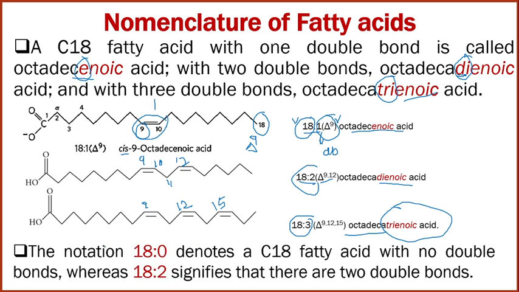Now, as I already discussed, 18 colon 0 denotes a C18 fatty acid with no double bond, and 18 colon 2 signifies there are two double bonds present in the structure.